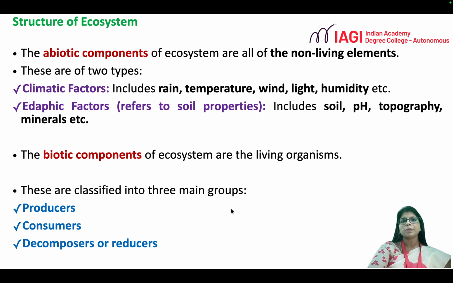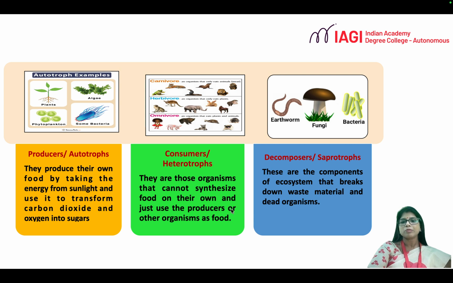Now the second major component of the ecosystem is the biotic components. Biotic components are again broadly classified into producers, consumers and decomposers. Producers, as the name suggests, are the ones which are able to produce their own food. Therefore they are also called autotrophs. Consumers are the ones which do not have the ability to produce their own food, rather they are dependent on the producers for their food. So these consumers are called heterotrophs.